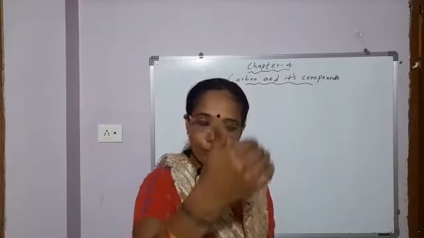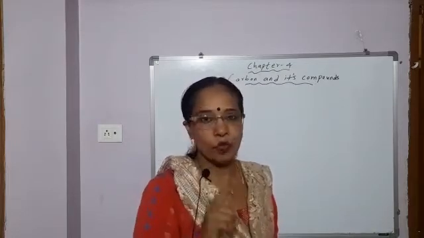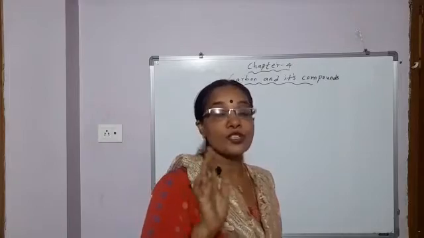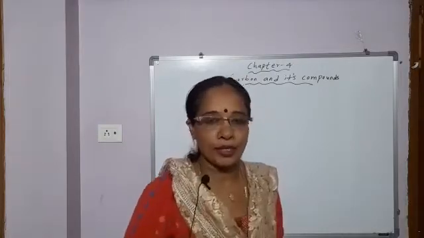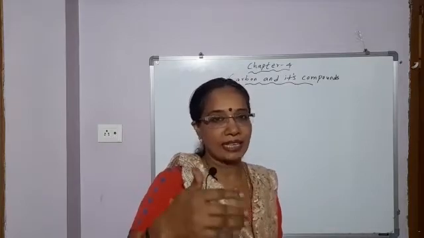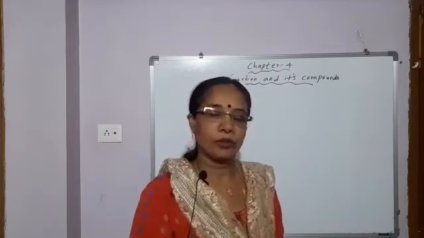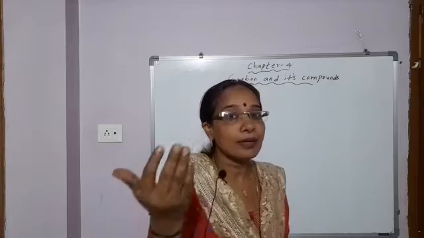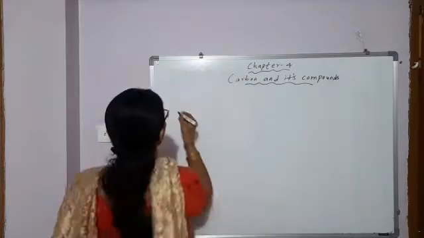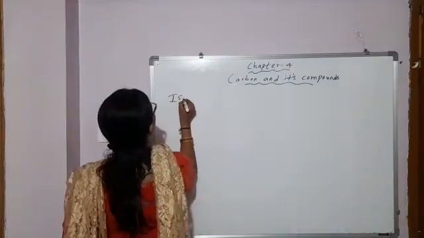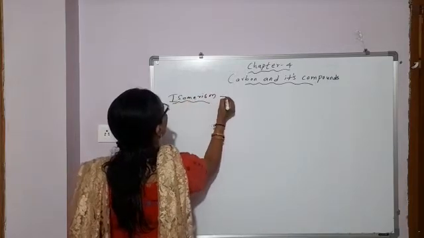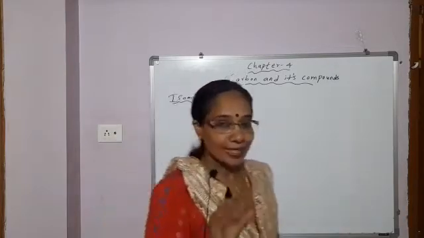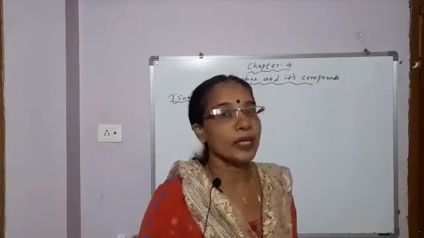So today, students, this 4th reason why carbon compounds are large in number, that is isomerism, again I'll explain to you by taking a few more examples. Okay, so what is isomerism? This I discussed with you, students, in the last period.